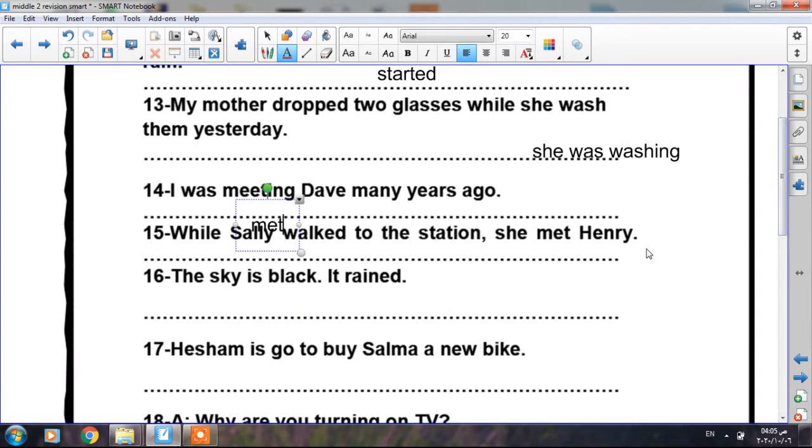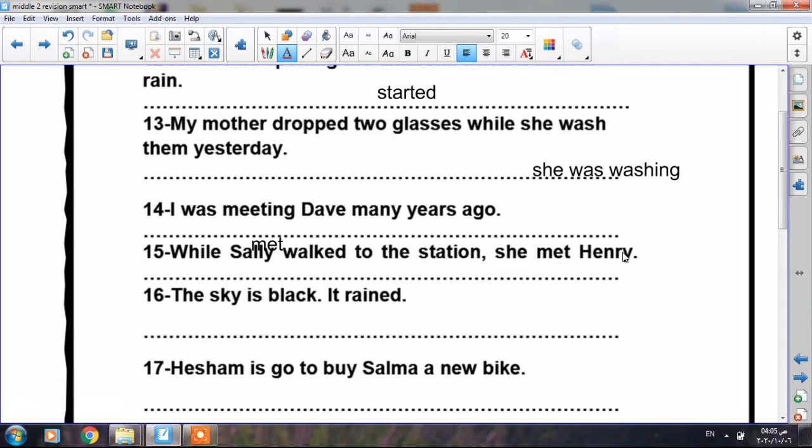Okay, number 15. While Sally walked to the station, she met Henry. Can I follow while by past simple tense? Of course not. So I have to change it to the past continuous. While Sally was walking.